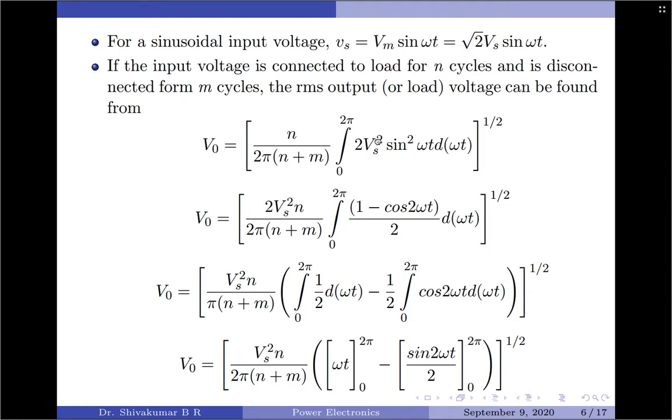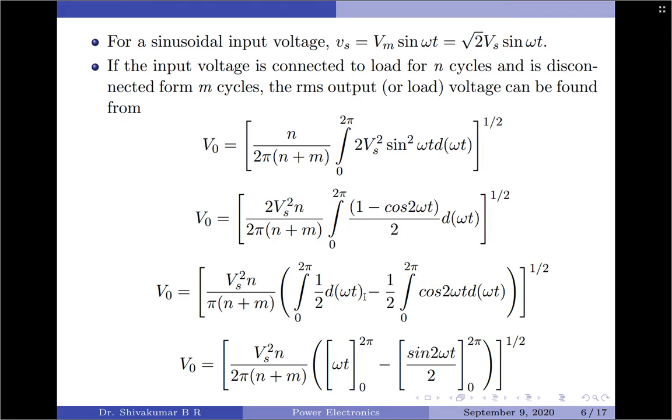The input value is squared to get 2Vs square sin square omega t, and we are integrating with respect to d omega t. Since sin square omega t cannot be directly integrated, we use the trigonometric function to convert it into 1 minus cos 2 omega t divided by 2. Then this 2Vs square is taken to the left hand side here. We split 1 minus cos 2 omega t by 2 into 1 by 2 minus cos 2 omega t by 2, and the integral limits are retained as it is.